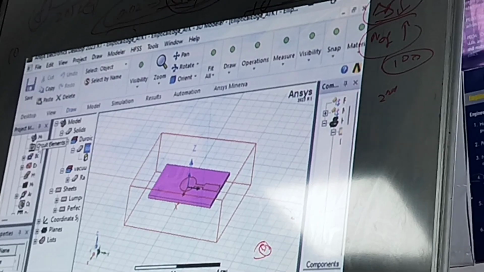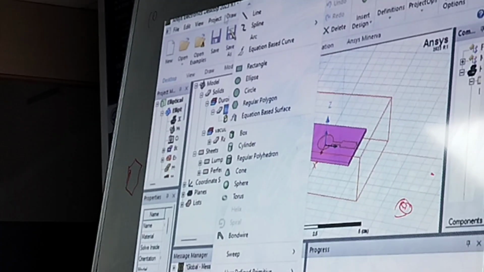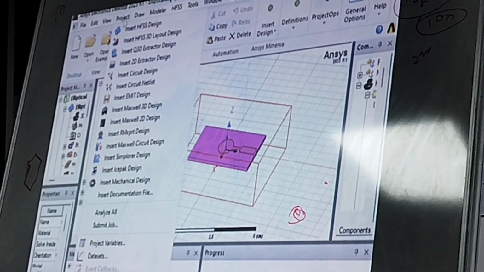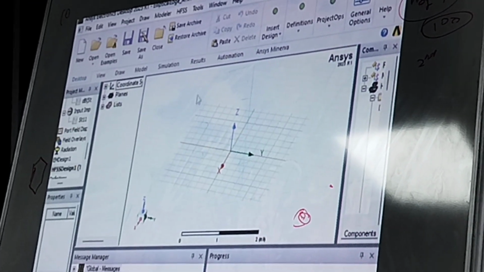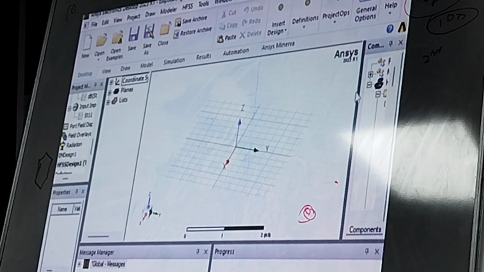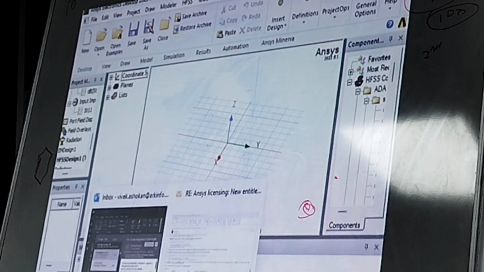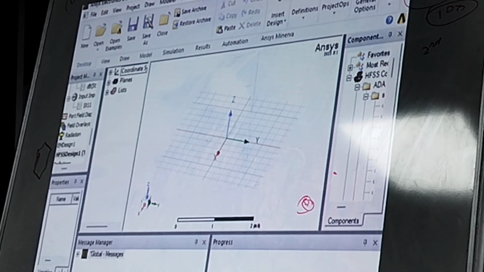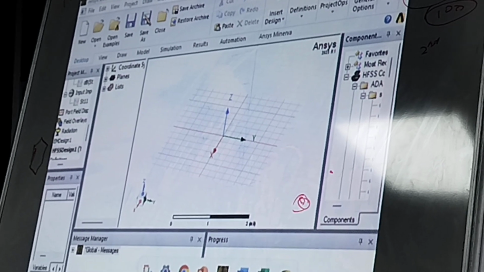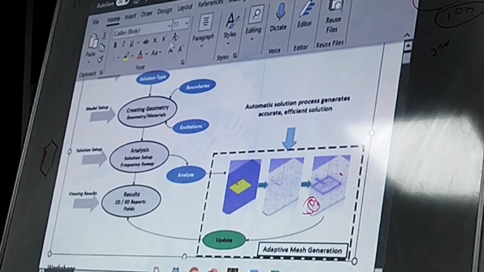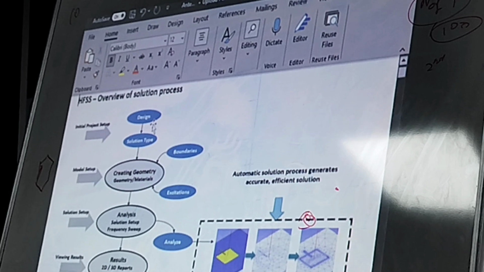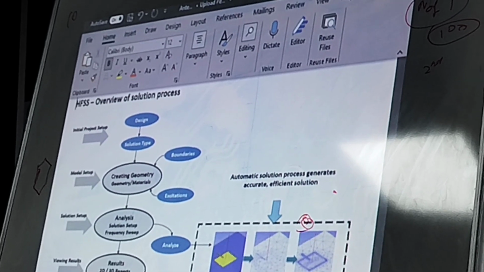So the first thing is, initially after opening Electronics Desktop, you can go to Project, then click on Insert HFSS Design. So these are the different types of layouts you get as per this particular flow. I had chosen the design here. So the design has been chosen, the next step is the solution type.